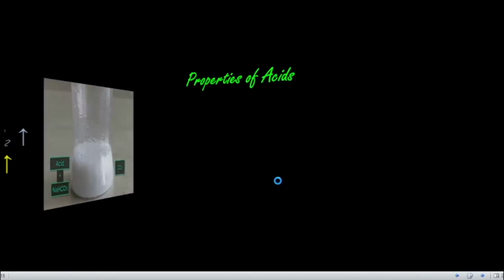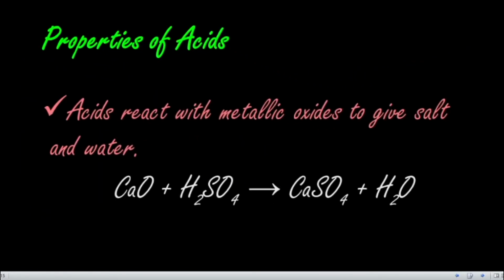So the next property of an acid is that acid reacts with metallic oxides to give salt and water. When metals and oxygen are joined together, it is a metallic oxide. Here is the example: calcium oxide reacts with sulfuric acid and forms CaSO4, calcium sulfate, plus